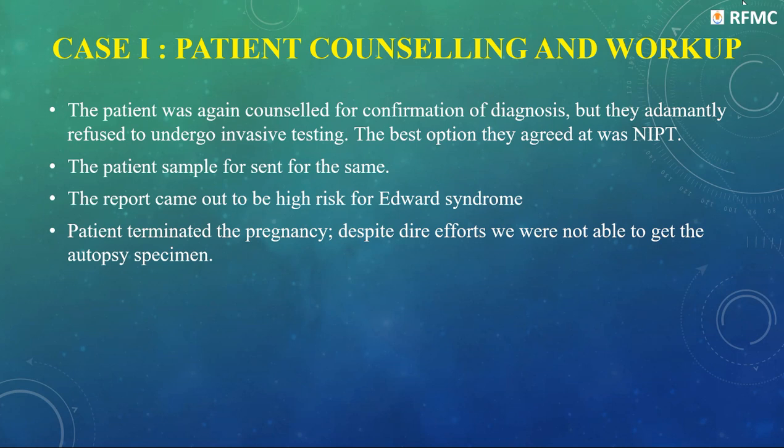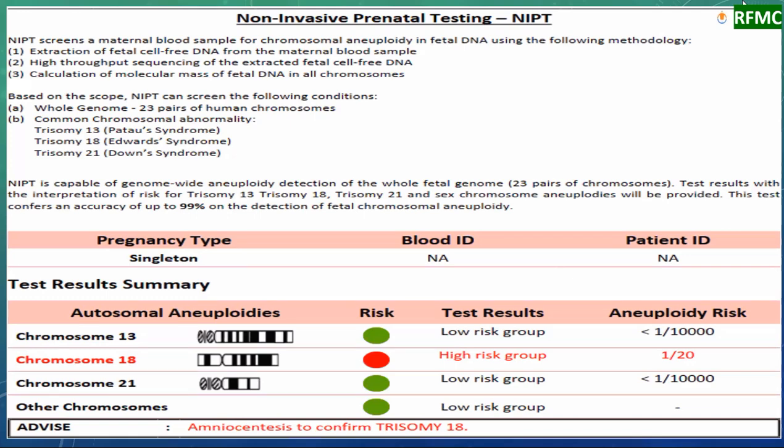The patient sample was sent for the same, and the risk came out to be high risk for Edwards syndrome. The pregnancy was terminated, and despite dire efforts, we were not able to get the autopsy specimen. Now, this is the NIPT report of the patient, which is high risk for trisomy 18, 1 in 20.